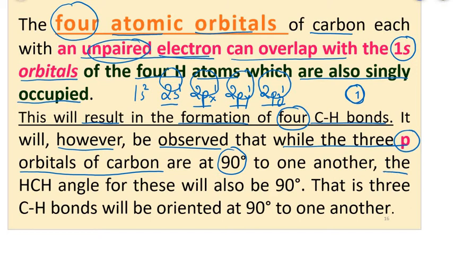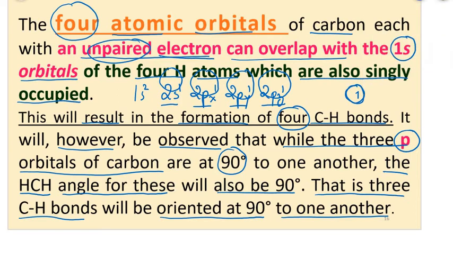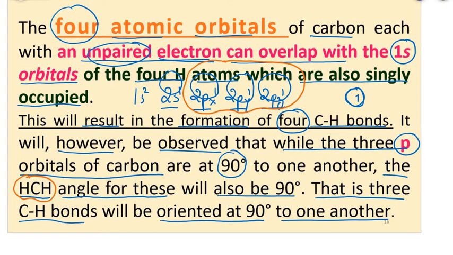Thus the hydrogen-carbon-hydrogen angle for these will also be 90 degrees. That is, 3 C-H bonds will be oriented at 90 degrees to one another, strictly speaking with respect to the 3 p orbitals. So concentrate on this: 2px, 2py and 2pz. Whenever they overlap with hydrogen, the H-C-H bond angle will be 90 degrees. But